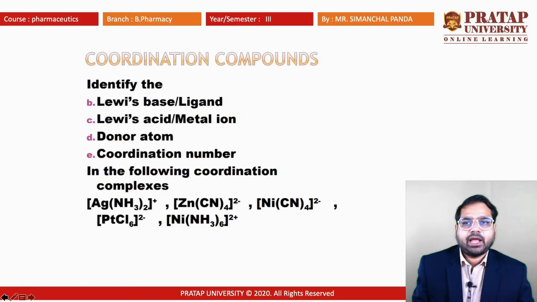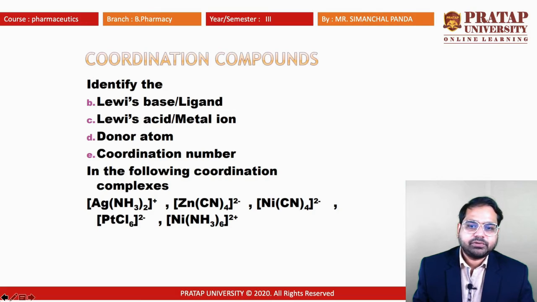There are different types of coordinate compound. This can be identified as Lewis base or ligand, Lewis acid or metal ion, then the donor atom, and coordination number. There are certain examples we can see here in the following coordination complex, that is Ag(NH3)2. Here Ag is acting as the central metal ion.